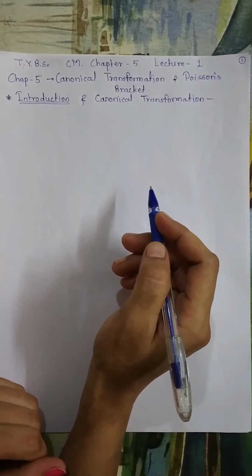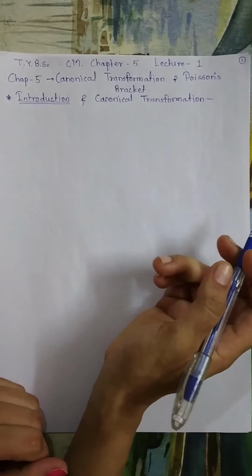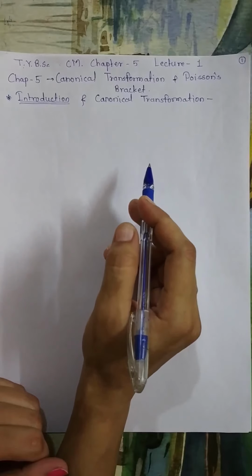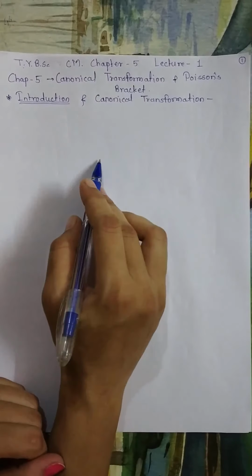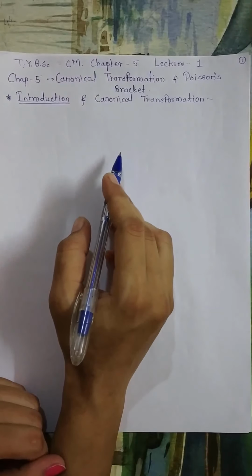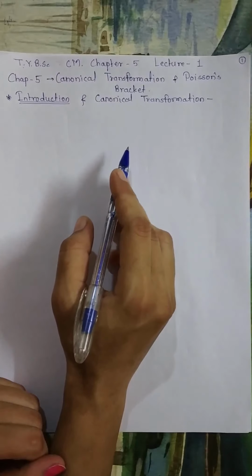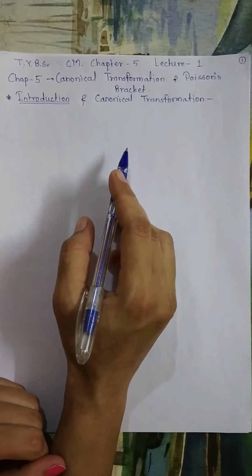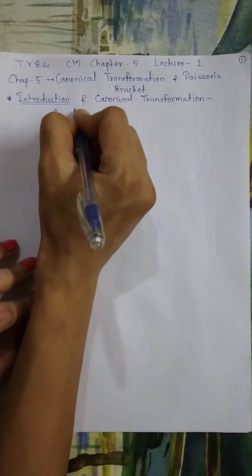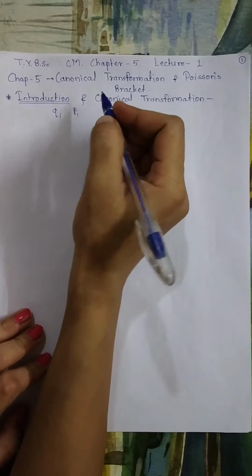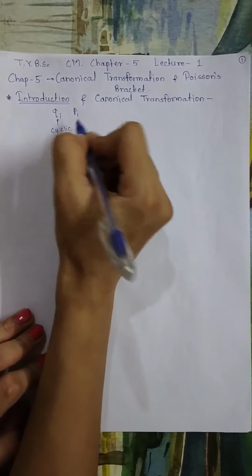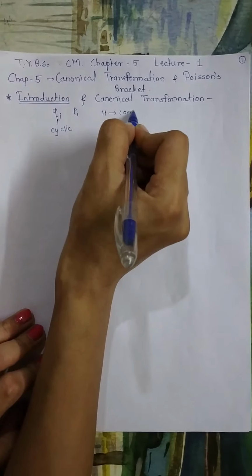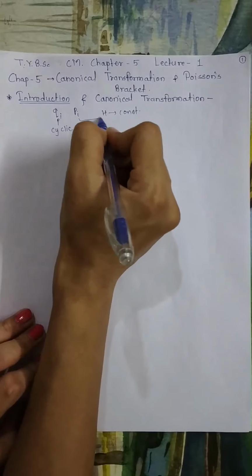In this chapter we will consider a case in which all coordinates qi, that is position coordinates, are cyclic and the Hamiltonian is constant for a given function. Under such a condition the conjugate momenta are all constant and the given problem can be easily solved. So we will consider both position and momenta as cyclic coordinates, due to which the Hamiltonian is constant and the corresponding momenta are also constant.